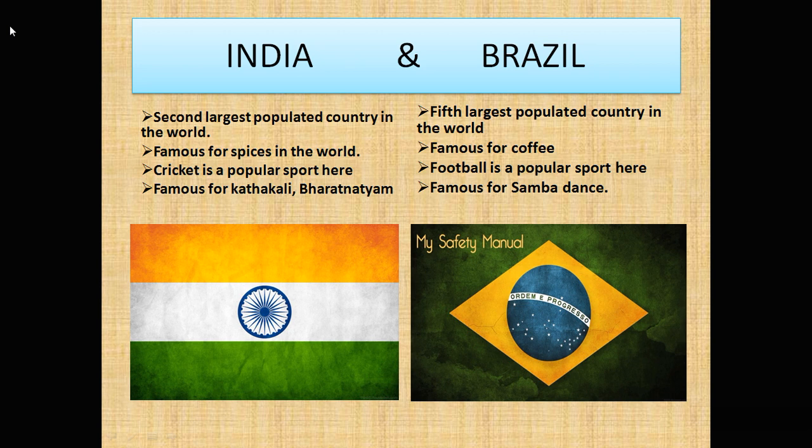Cricket is a popular game in India. Football is a popular sport in Brazil. Okay, and if you see the dance forms, India is famous for the Kathakali dance and Bharatanatyam dance, and Brazil is famous for the Samba dance. So you can see the clear difference between the two in terms of the flag as well as their rankings in the world and what they are famous for, what is popular in that particular country. Okay, let us move on to the next slide.